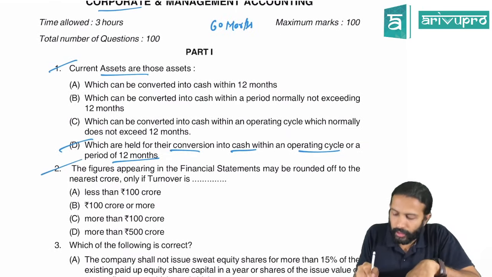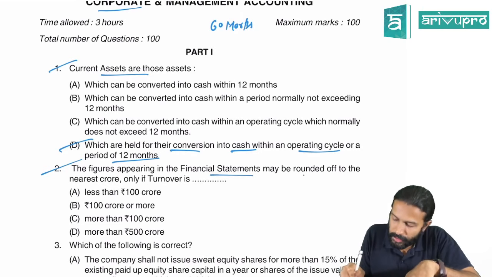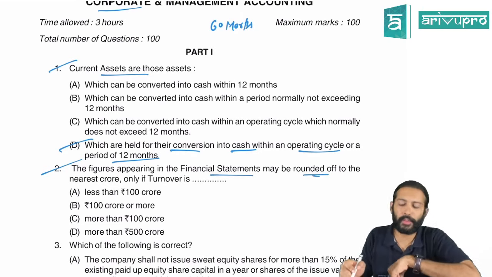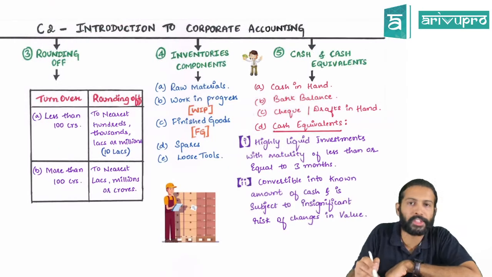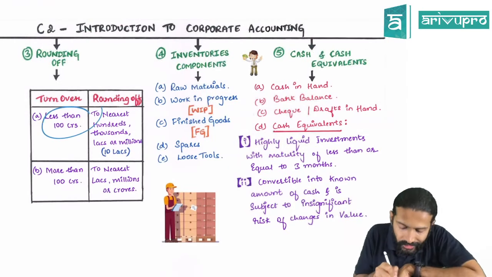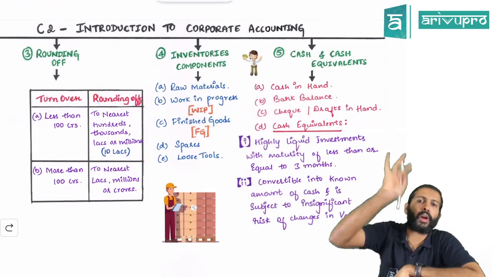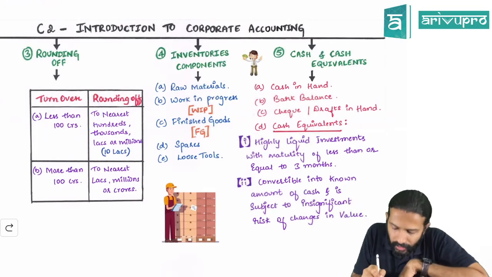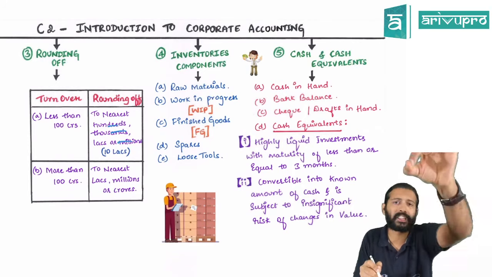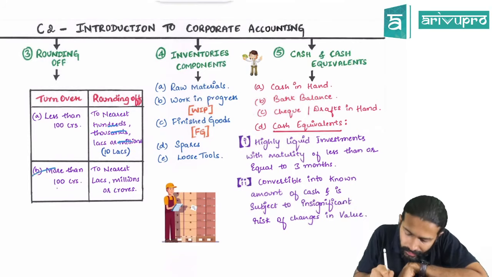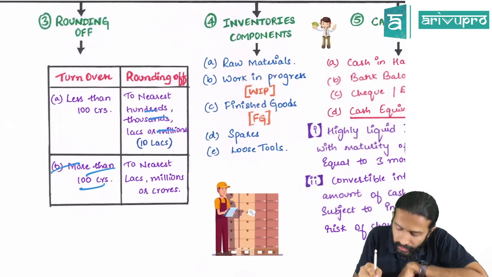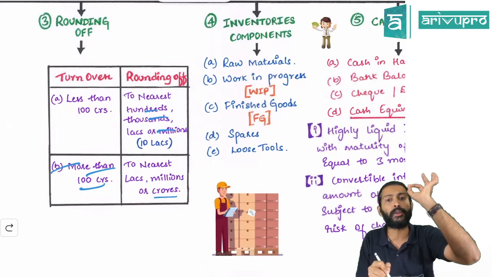The figures appearing in financial statements may be rounded off. This is the round off provision, which we had already shown you in the chart. To retrace your memory: if turnover is less than 100 crore, you can round off to hundreds, thousands, lakhs or millions. The maximum is up to millions. Only if your turnover is 100 crore or more can you present financial statements in crores.